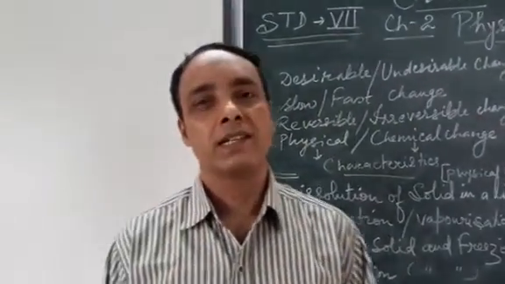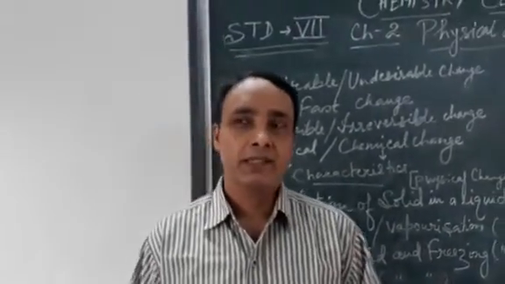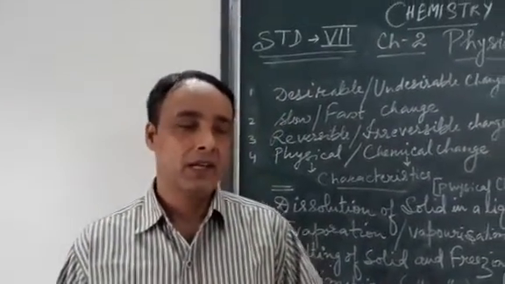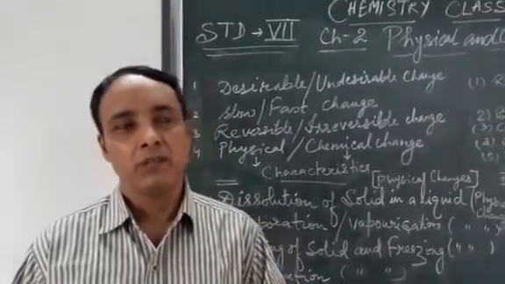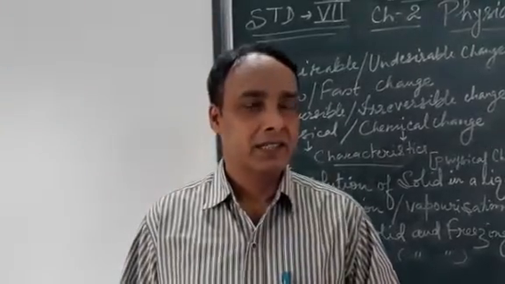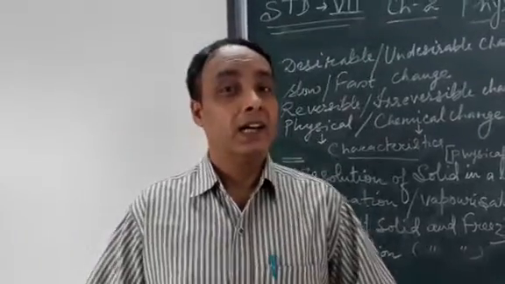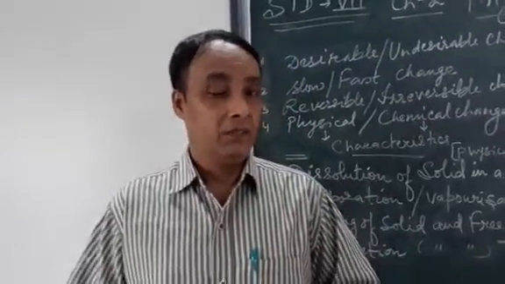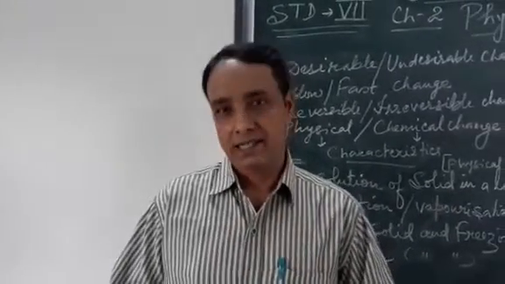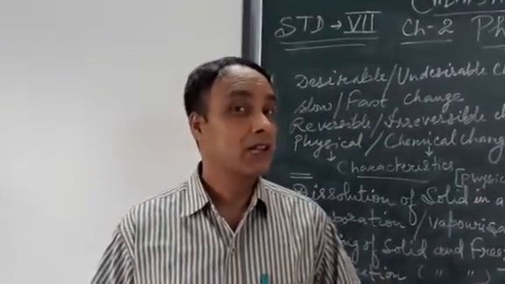In our previous sections you have gone through so many reactions, like in the chapter of the atomic structure and all those previous chapters. Now, today I would like to explain to you about this basic chapter, physical and chemical changes. First of all, what is a change? Any alteration in the physical or chemical behavior in a particular type of reaction is called a change. Any alteration in the properties of a certain reaction is called a change.